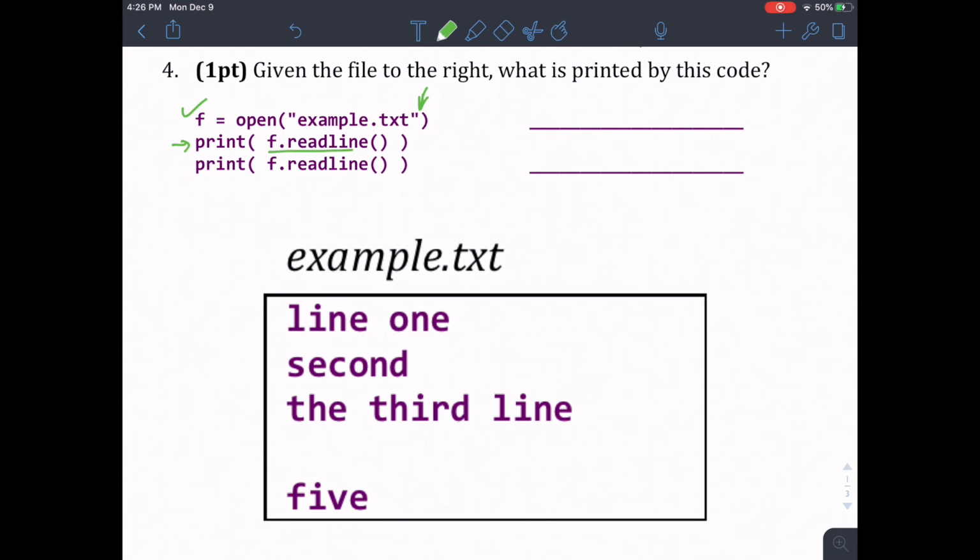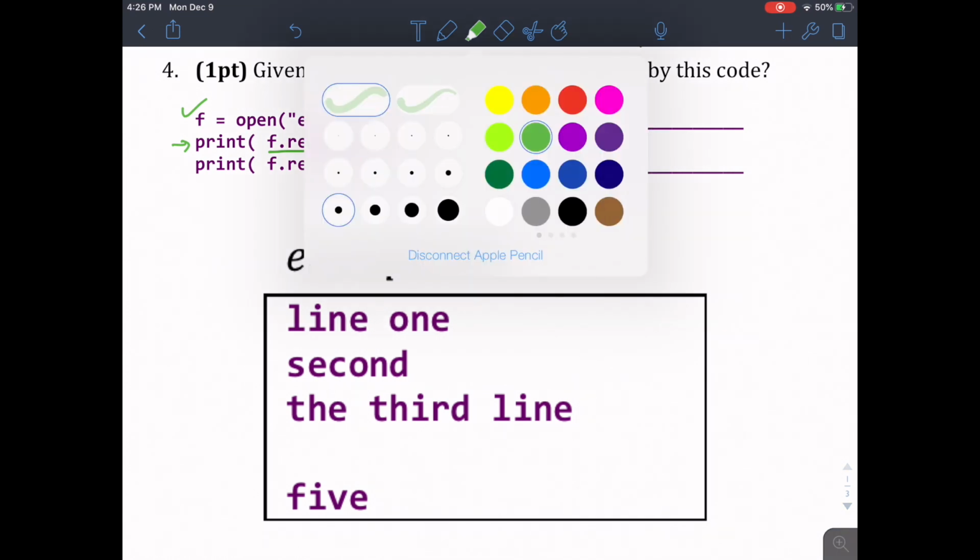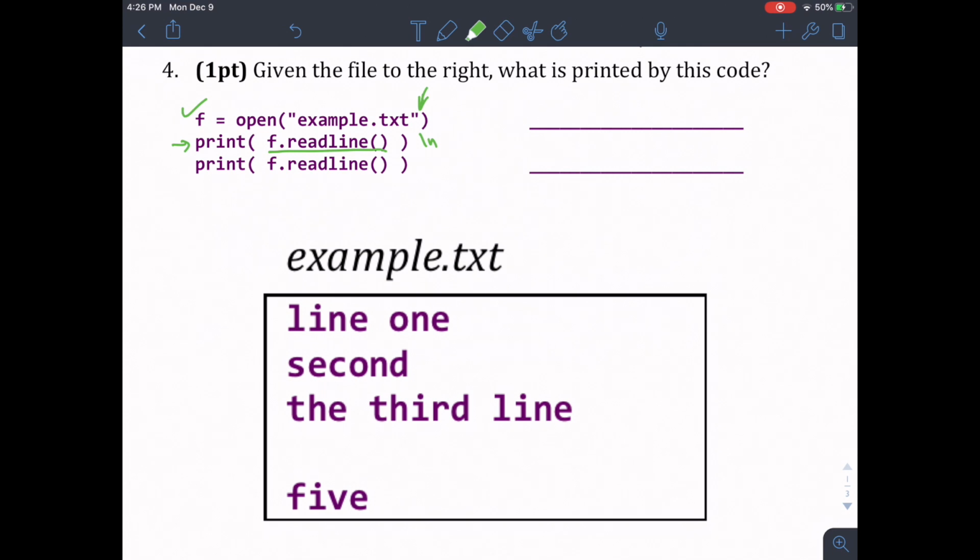So f.readLine will read the file all the way up until it reaches the end of line marker, or that \n character. So the question is, where do we start? Well, we haven't done any reading yet, so our file is currently at the beginning. So what we're going to do is take every single character from here forward.